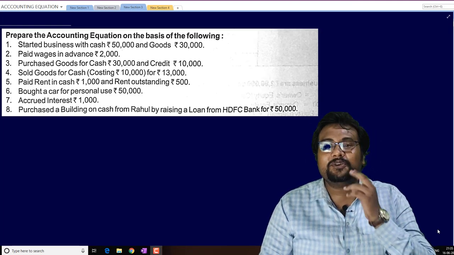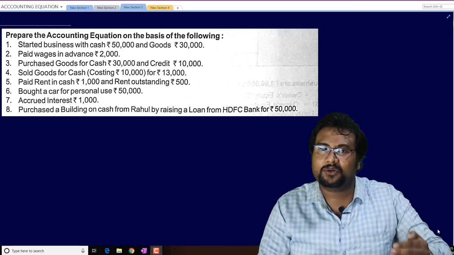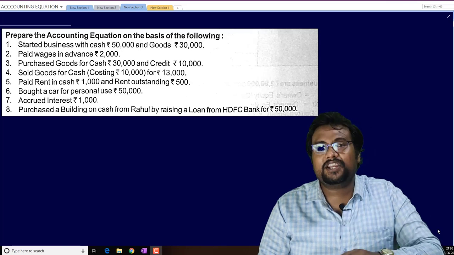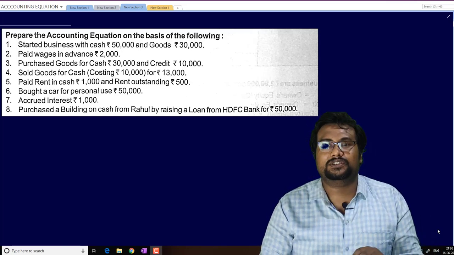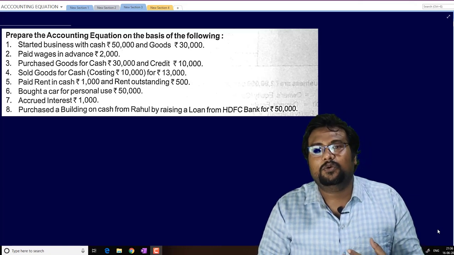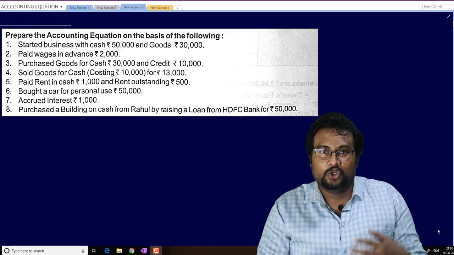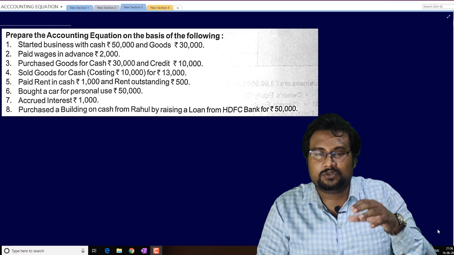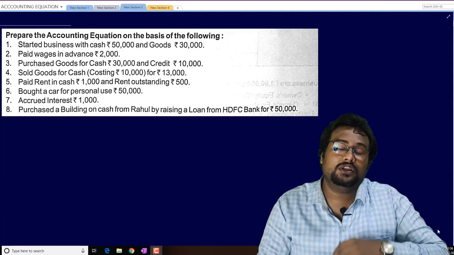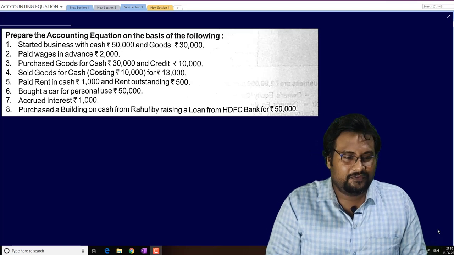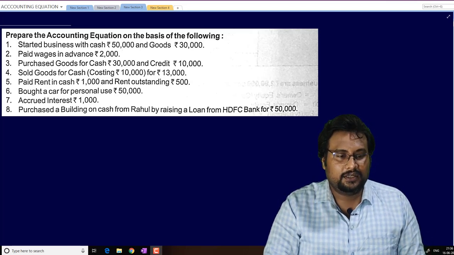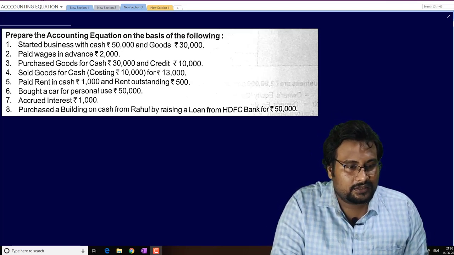So before proceeding to the particular question, just read the question. The trick for solving the accounting equation in the perfect manner is what? Read the question. Find out the effects. What effects are coming? Today we will solve the questions and learn how the effects are going to adjust. So here the first question is,